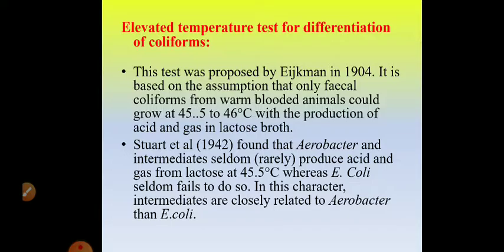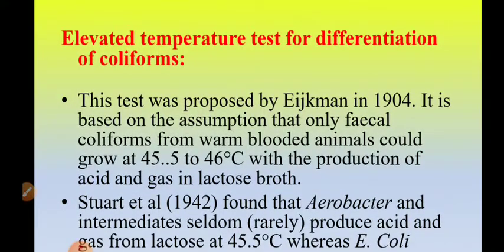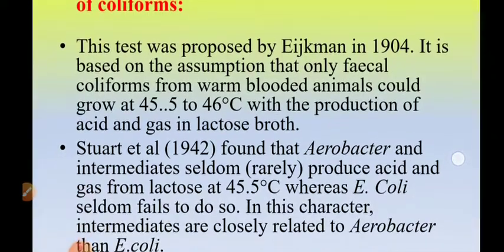Now, for your information, I would like to explain the elevated temperature test for differentiation of coliforms in detail. Okay. The elevated temperature test used for differentiation of coliforms was proposed by Isaac Mann in the year 1904.